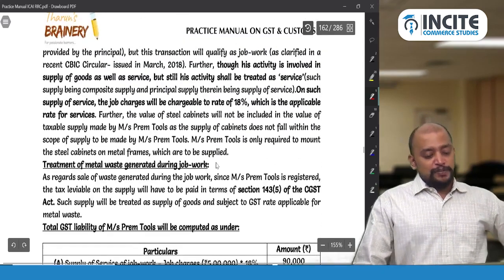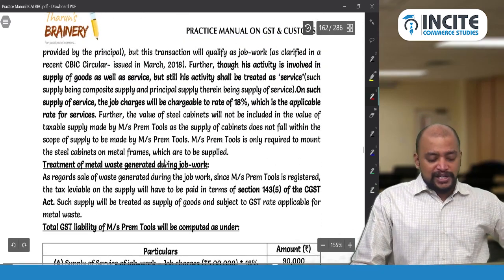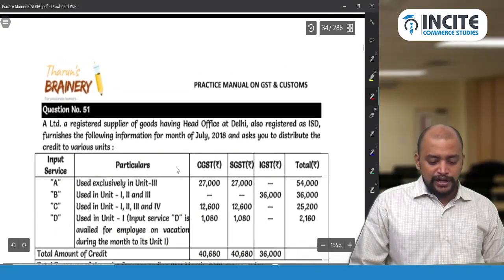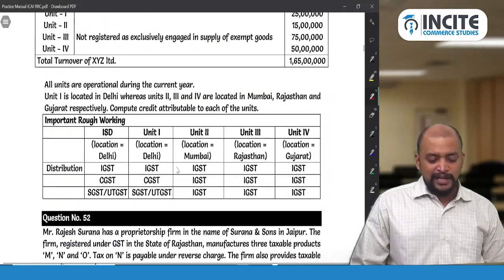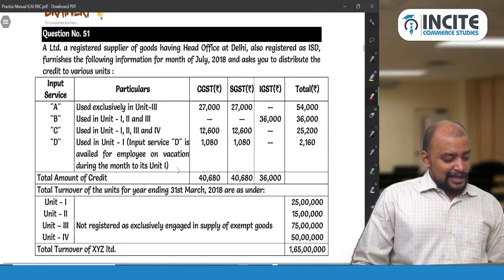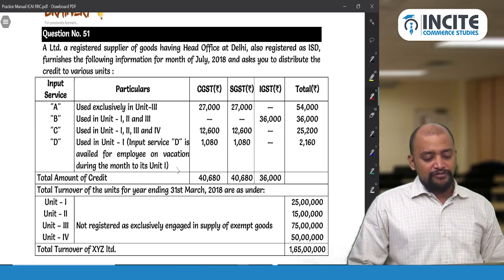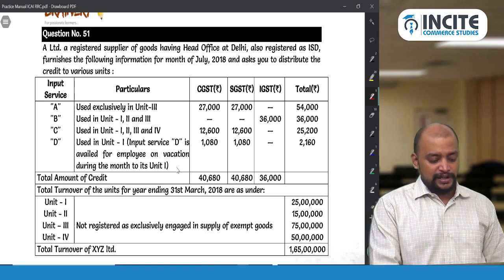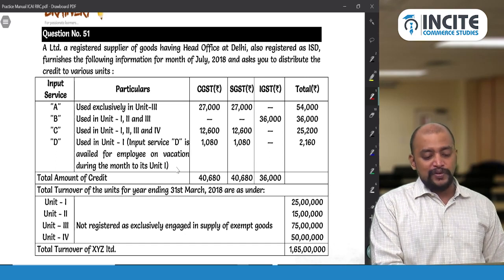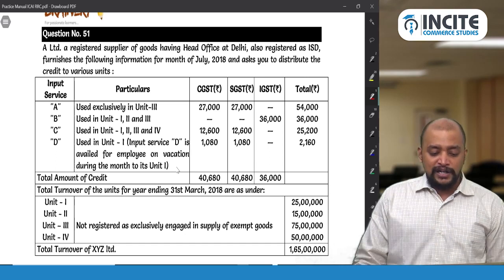So that is with respect to this job work. Maybe a question of this type could be asked. Okay. So have a look into this question. This is how the question will be. It was asked in the November 2020 exam. Okay. Like this type of question, not exactly the same question. So a question number 51 type was already asked in November 2020. So have a look into this.